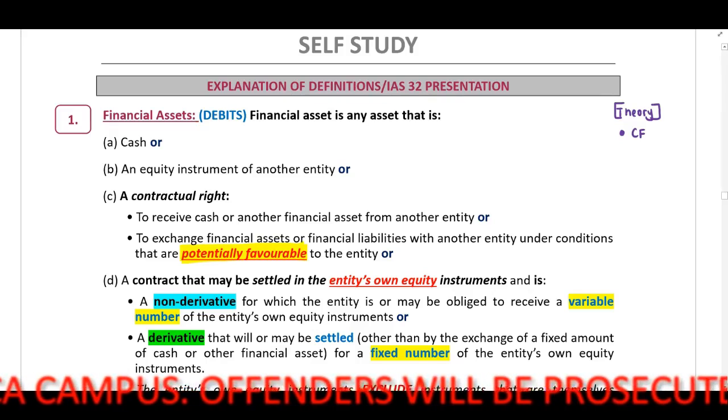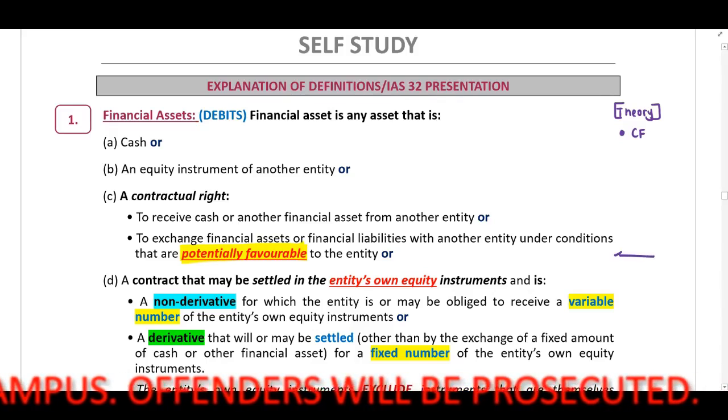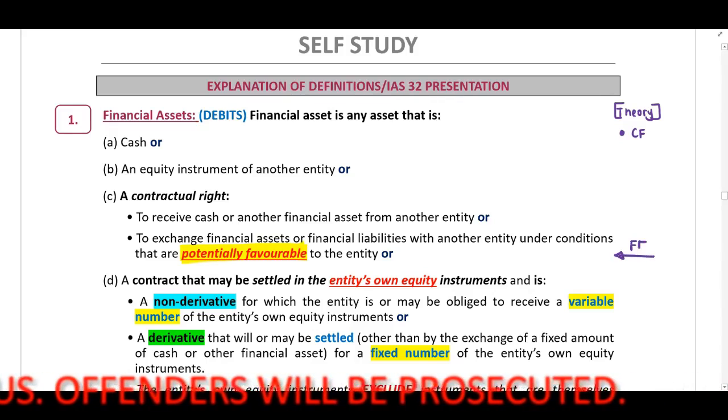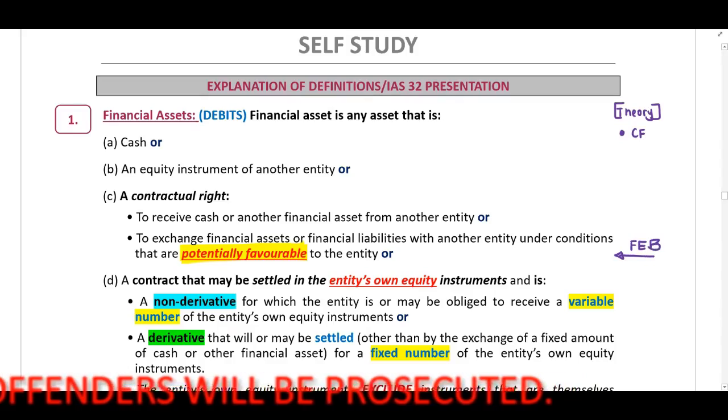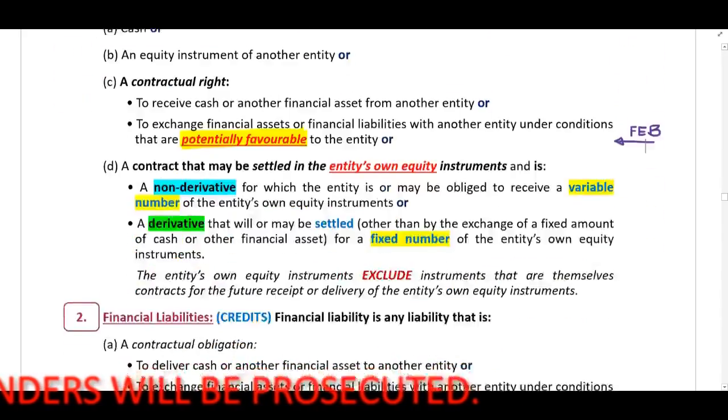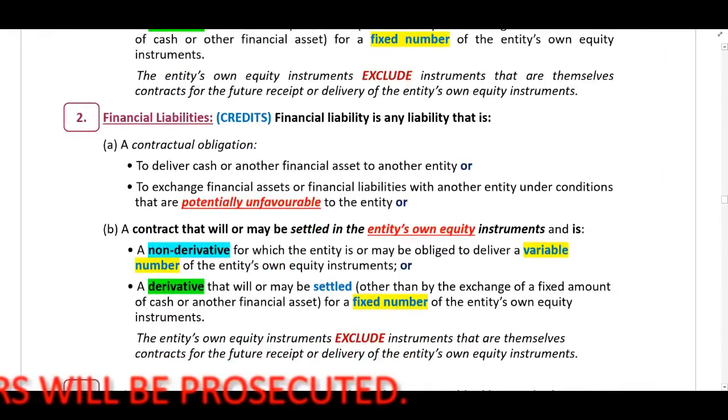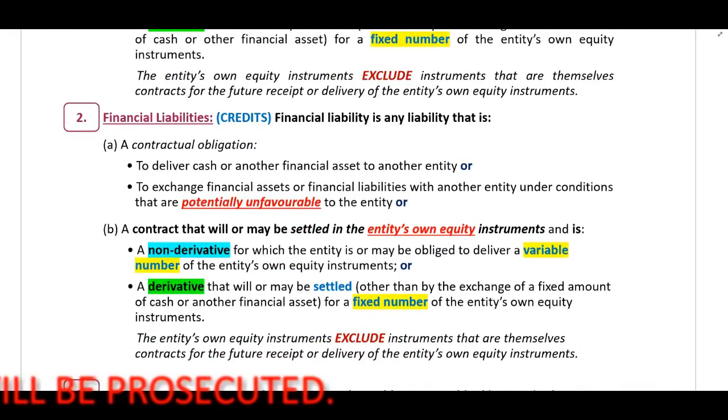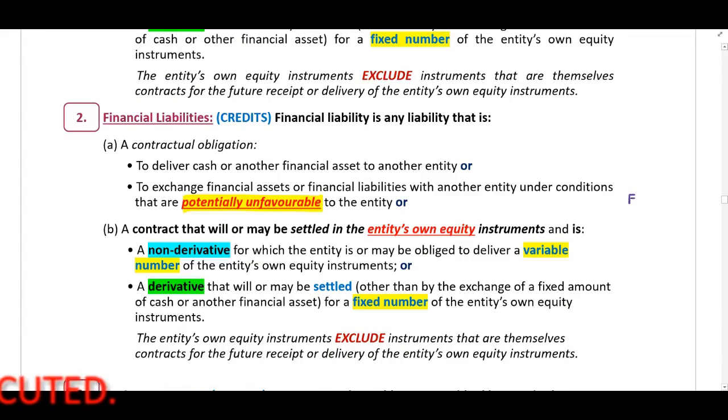Our entity has to receive future economic benefits. Then, when we look at our financial liability, it has to be potentially unfavorable to the entity. Therefore, an outflow of future economic benefits.